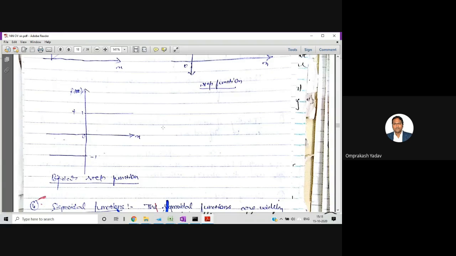Sir, in the exam, is it with respect to theta, not with 0? Theta can be selected as any value. So here I will select theta as 0. Okay, sir. Theta is the threshold value. That's it. Okay, sir, got it.